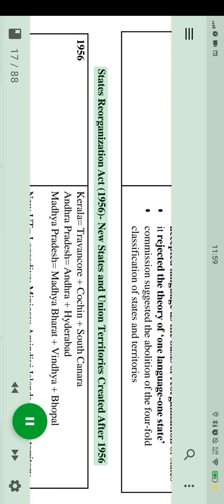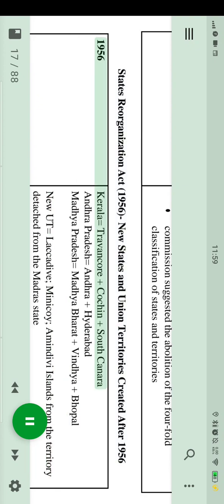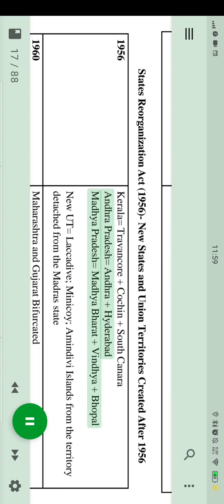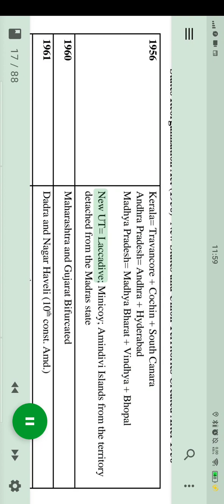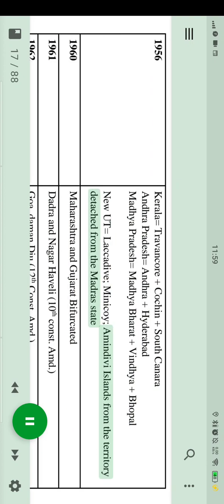1956. New states and union territories created after 1956. 1956: Kerala equals Travancore plus Kochi plus South Canara. Andhra Pradesh equals Andhra plus Hyderabad. Madhya Pradesh equals Madhya Bharat plus Vindhya plus Bhopal. Union territory equals Laccadive, Minicoy, Amindivi Islands from the territory detached from the Madras state.